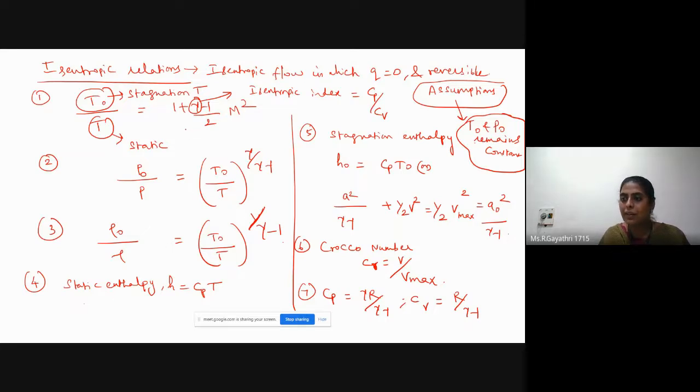Or you can remember it like this: P naught by P is equal to rho naught by rho the whole power gamma, that is equal to T naught by T the whole power gamma by gamma minus 1. You can remember any of these.